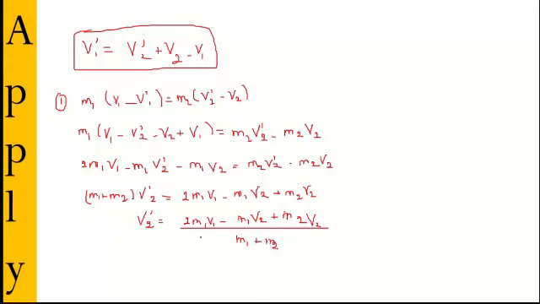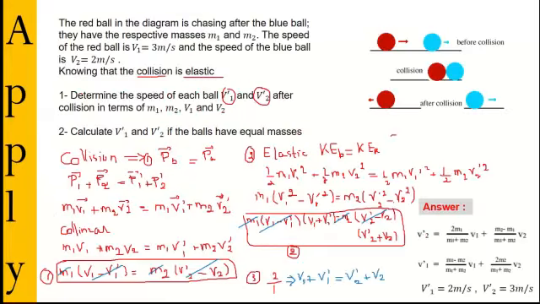Now after doing this, this is V prime 2. What can I do now? I can take this V prime 2 and do a substitution here. When I do the substitution here, we'll have V prime 1. This way we get V prime 2 and V prime 1 in terms of M1, V1, M2, V2. So this is the answer. I wrote it for you. Same thing for V prime 1: when I do the substitution, we get this answer.